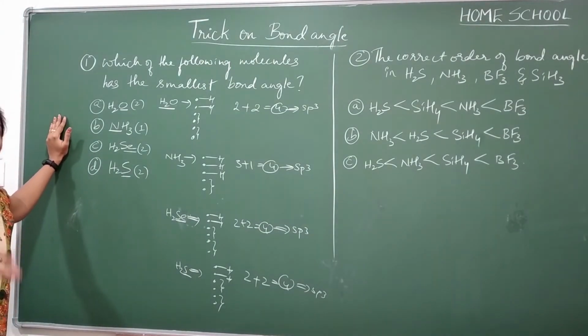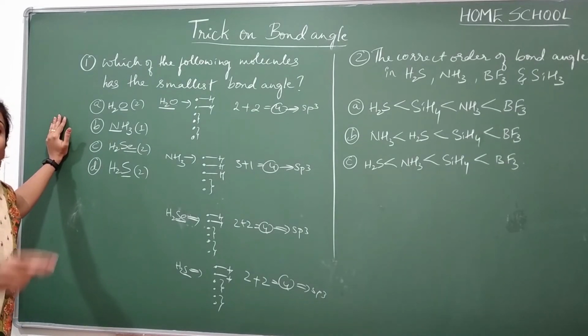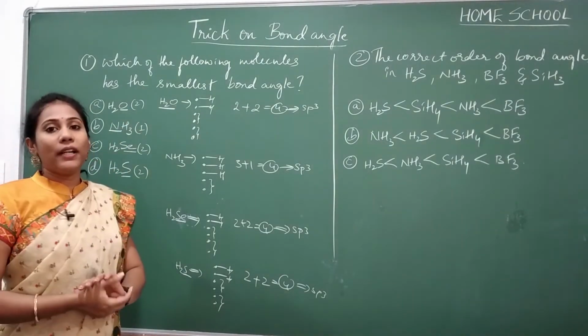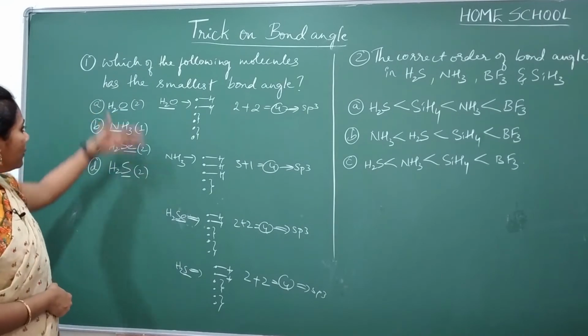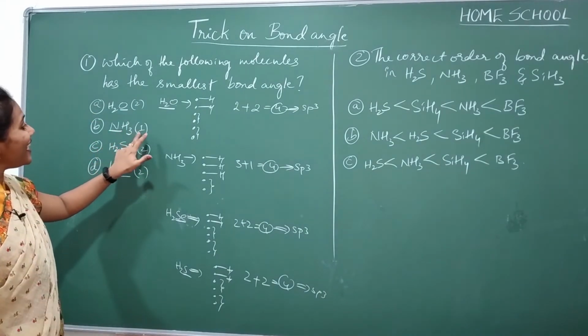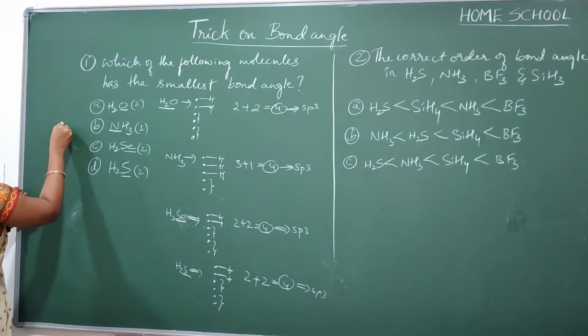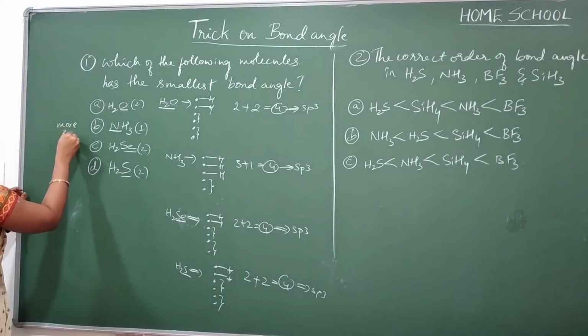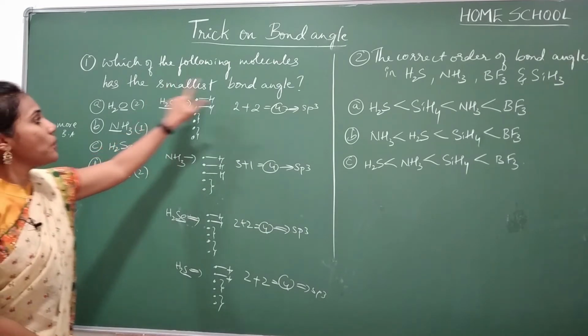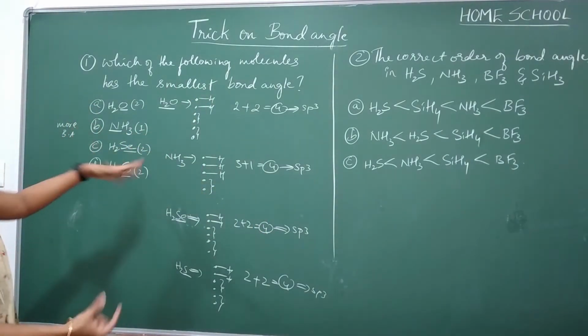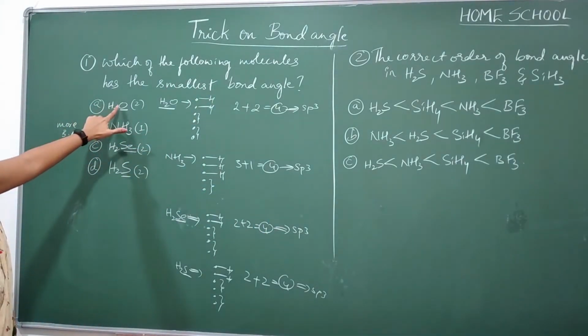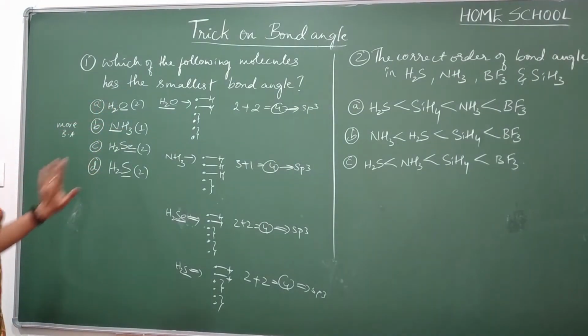If any molecule has a lesser number of lone pairs, that one will have the maximum bond angle, isn't it? Among them, ammonia has a lesser number of lone pairs. That means ammonia has more bond angle. But what they are asking is the smallest bond angle. So option B is eliminated here. You have to check between A, C and D now.